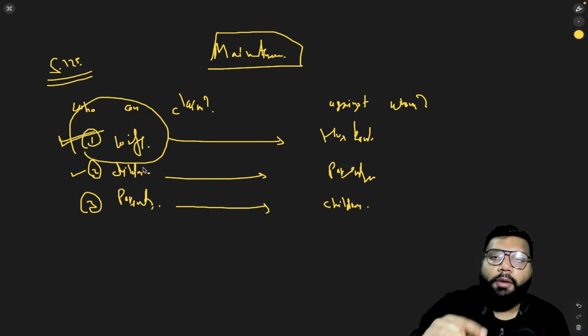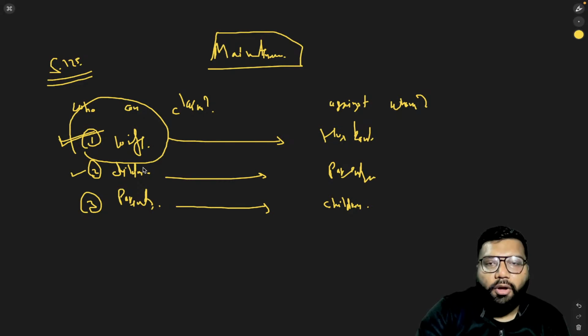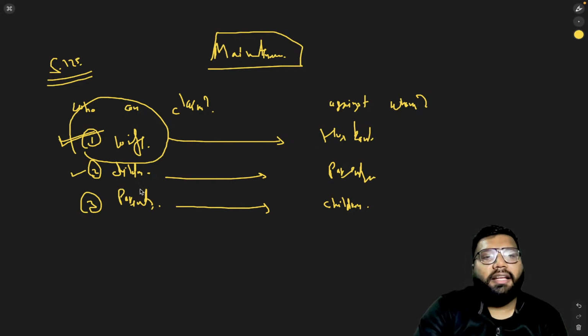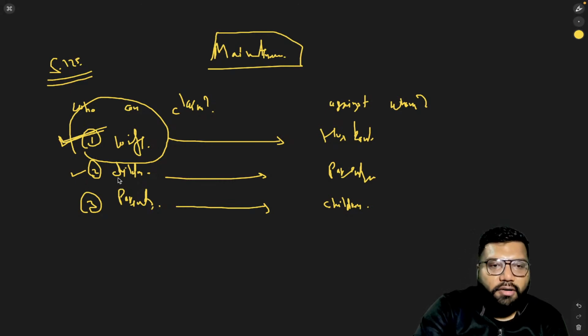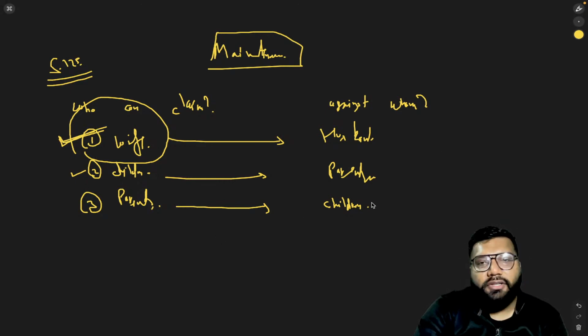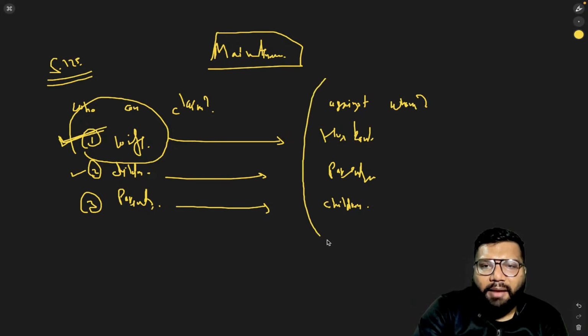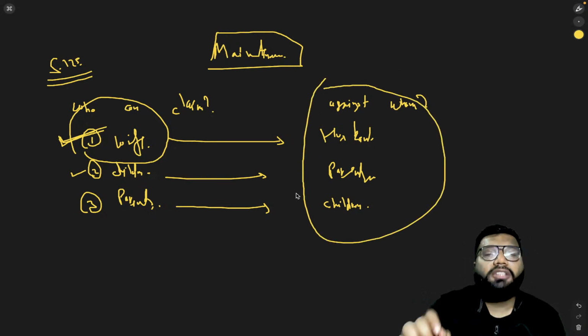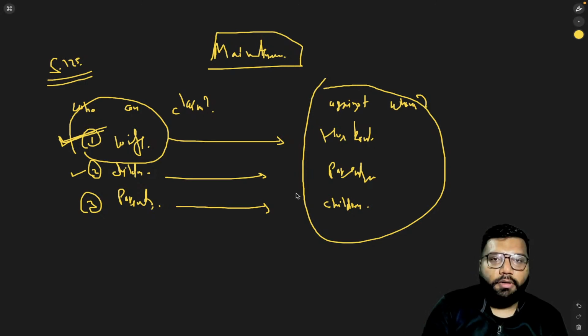Now let me tell you one more reasoning behind this answer. Why is this so? Because in all these relationships, whether husband and wife, or children and parents, parents and children, why are they liable to pay maintenance? Because of the relationship.